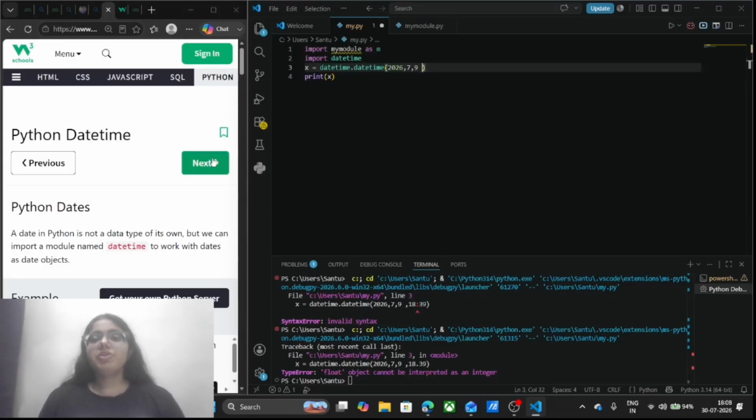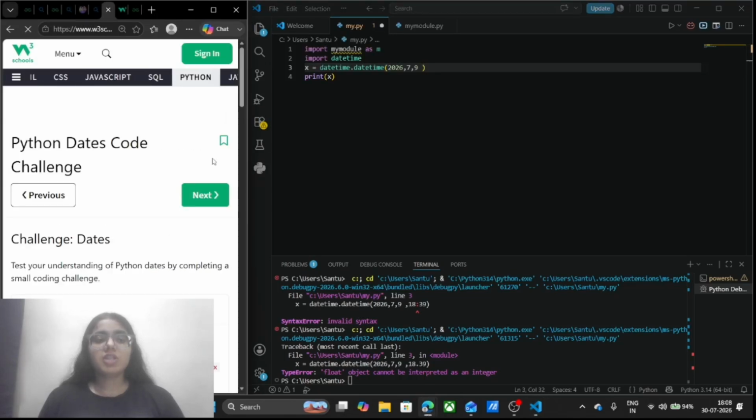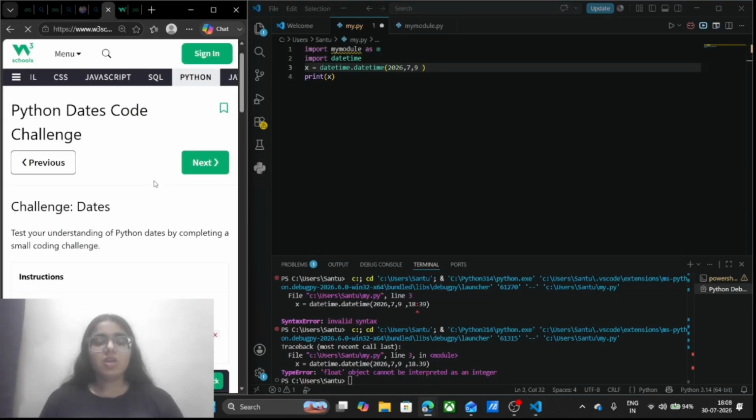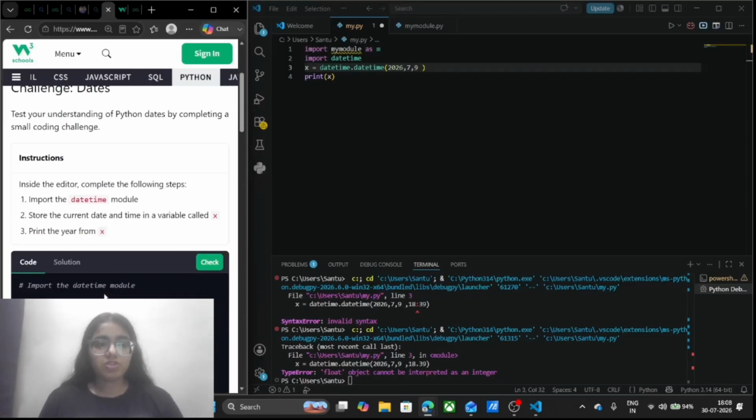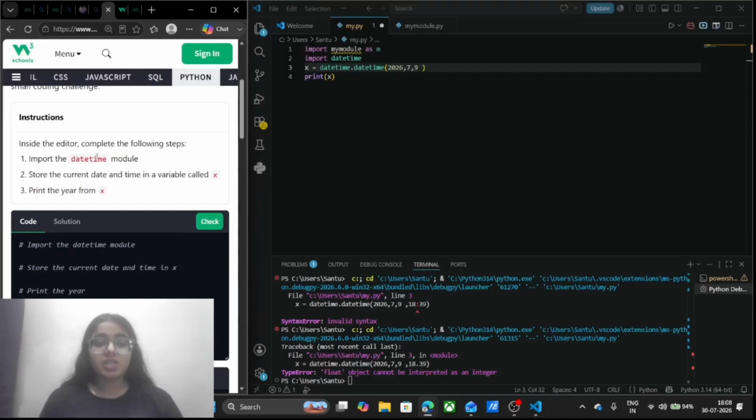Moving next to the questions, I have to perform a question here. The question says that inside the editor complete the following step. Import datetime module. I am going to run it line by line. So I will simply import my module here: import datetime, and this is the way of importing the module if you remember this.